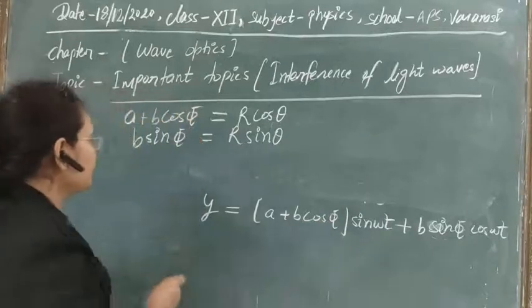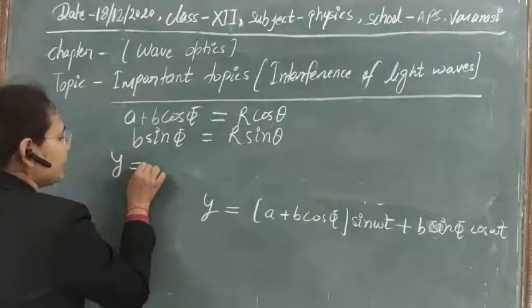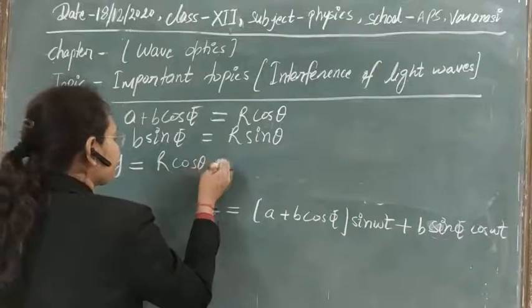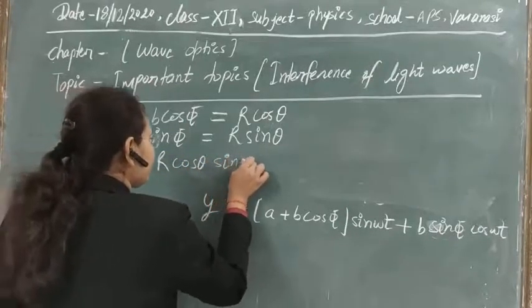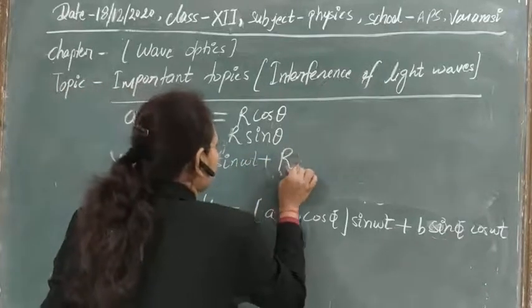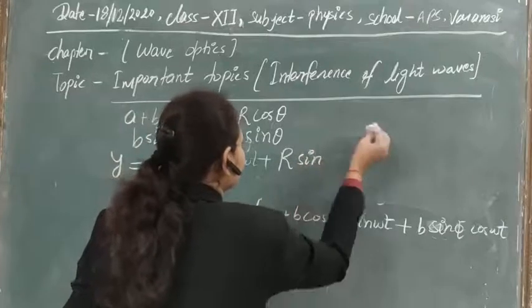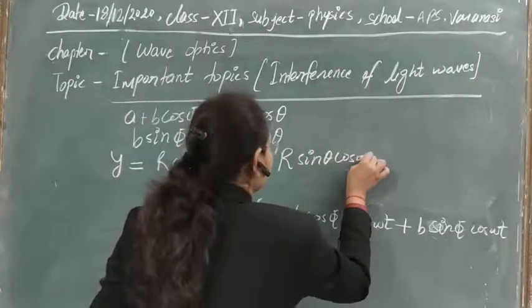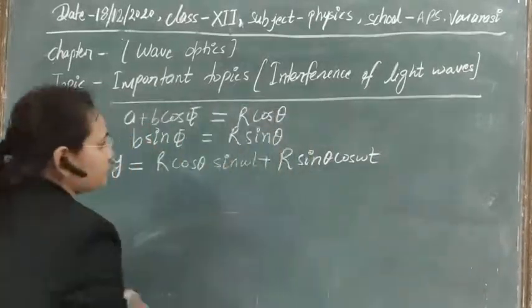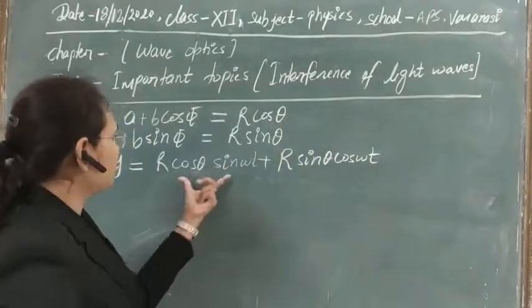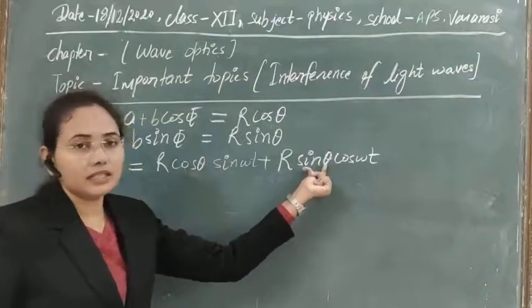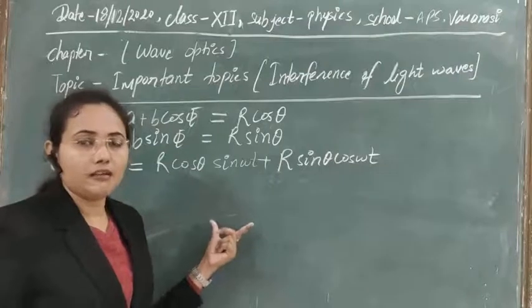Now let's replace it, then finally what will be the value of y? This will be r cos theta sin omega t plus r sin theta cos omega t. If you take r as common, then we get sin omega t cos theta plus cos omega t sin theta, the formula of sin(a plus b).